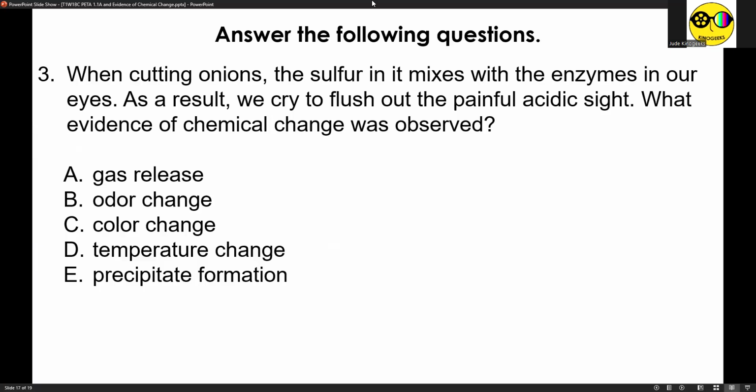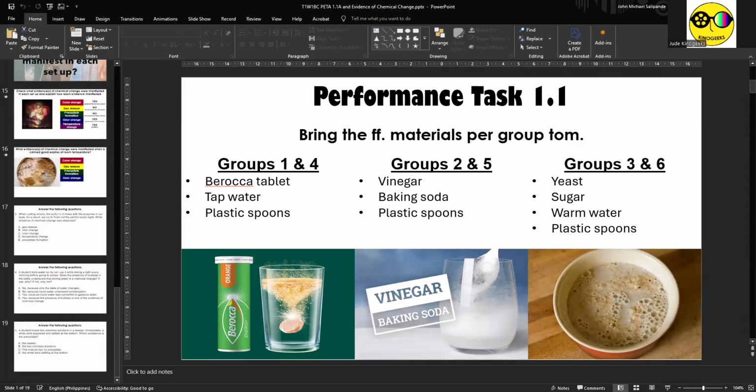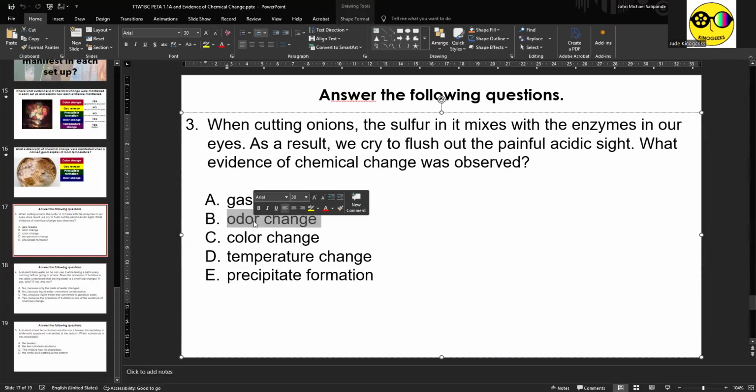I don't think there's color change because unsliced onions still have the same color as sliced onions. Temperature change, no. Di naman pinainit or pinalamig ang onions. And there's also no precipitate because the sulfur nag-react sa ating luha, and the tears don't count as precipitate because precipitates are solid. Kaya the answer in this question is none other than letter B, odor change.